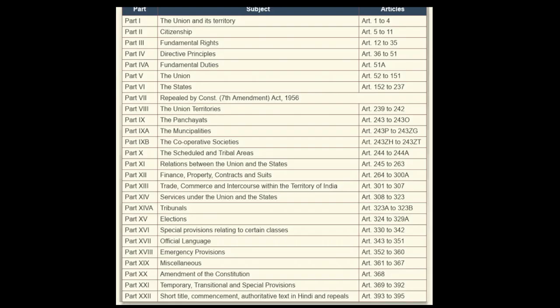Now, we have talked about the Union, we have talked about the states. What next? There must be some territories. So, if we talk about the territories, there is entire India.